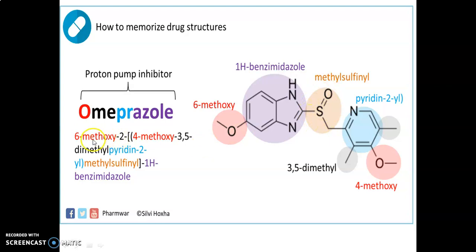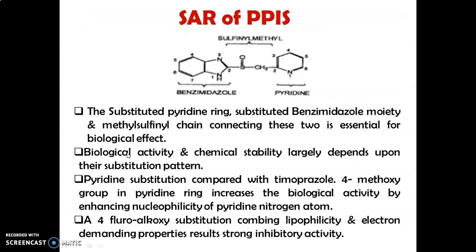And this way we can give an IUPAC name: 6-methoxy, 2-(4-methoxy-3,5-dimethyl pyridine tolyl methyl sulfonyl) 1H benzimidazole. So this is a methyl sulfonyl 1H benzimidazole. That is a 6-methoxy methyl sulfonyl 1H benzimidazole, in which the methyl sulfonyl is substituted with the 4-methoxy 3,5-dimethyl pyridine tolyl. So this way we can memorize